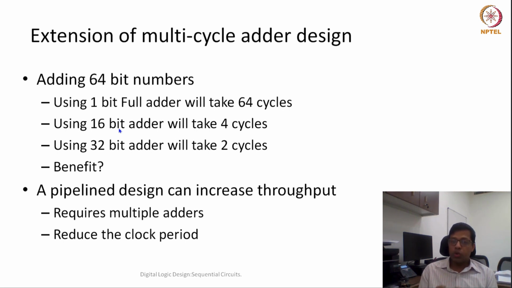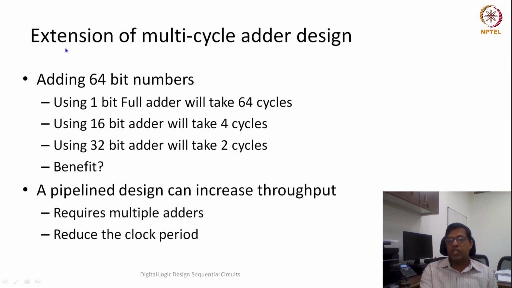What is this throughput? We'll try to understand that in the next couple of slides. The overall message here is that we would be able to reduce the clock period because the size of my addition is less, and along with that, performance may not be impacted.